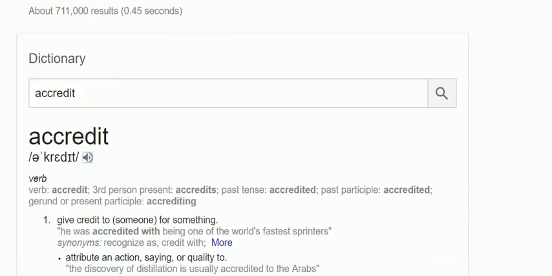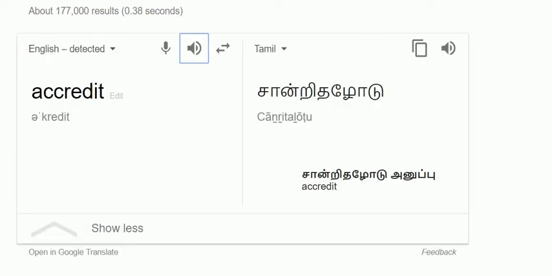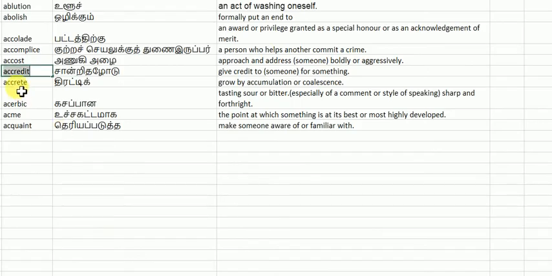In a sentence, you can say he is credited with being one of the world's fastest sprinters. If someone is telling your goodness, you are credited to be a brand ambassador for India. It is some credit, some privilege given to someone.